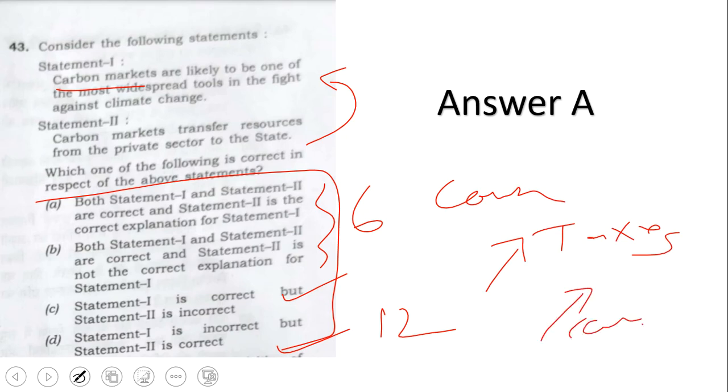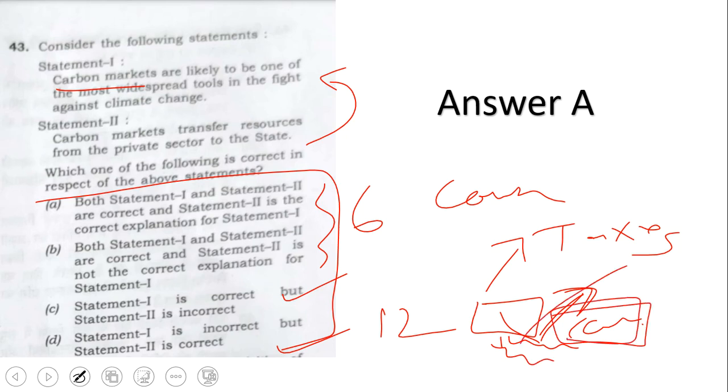Carbon market, meaning you are asking permission like, okay, I will be emitting, my industry or factory will be emitting 1 ton of greenhouse gas, 2 ton of greenhouse gas. So by credit, like kind of paper, okay, you pay this much and then you do it. That money then they will use for green economy, for some green development, all these things. Also because you have to pay money, you will see to it that your factory doesn't emit too much. So that is why this carbon market trading is a very good concept.